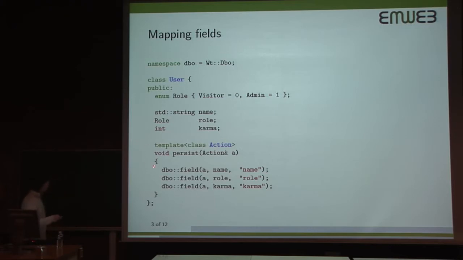And the only thing that DBO adds to your class definition, and you can use public or private fields or whatever, but just to keep all my examples simple, I'm going to use public fields, but you can obviously hide them and use accessors. So the only thing that you have to add that is DBO specific to your class definition is a persist method, which takes an action class as a template argument, and in that persist method you will simply declare how you map particular information from your class onto fields in your database.